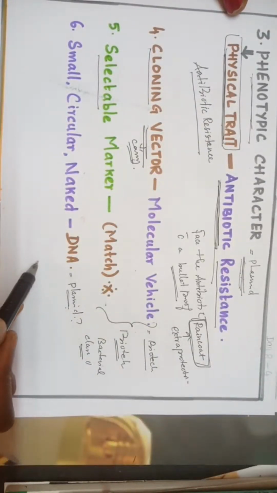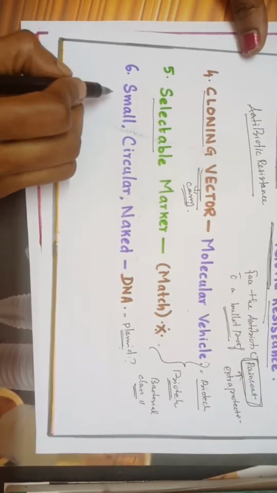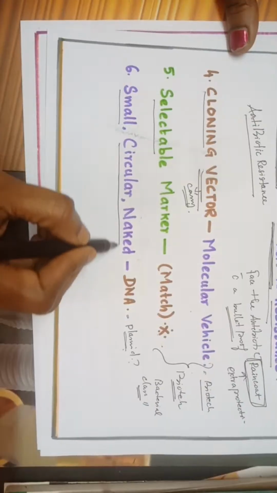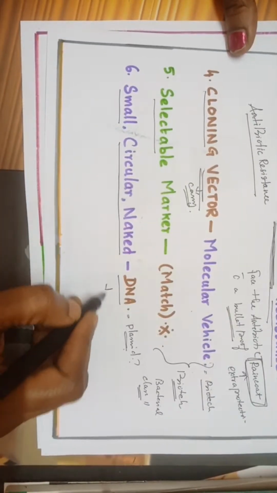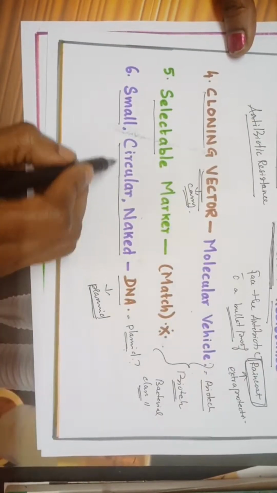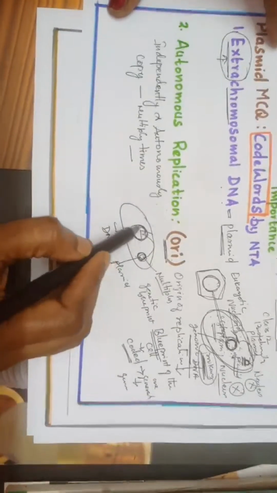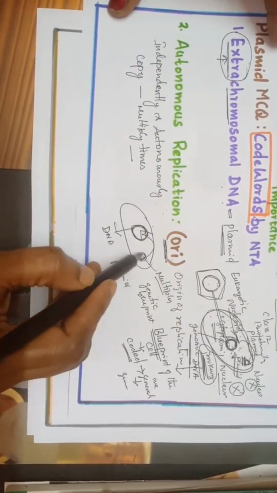Next is this small circular naked DNA. If they use these words, small circular naked DNA, then it refers to plasmid. You should not get confused. I told you here it is also circular DNA. Here also circular DNA.